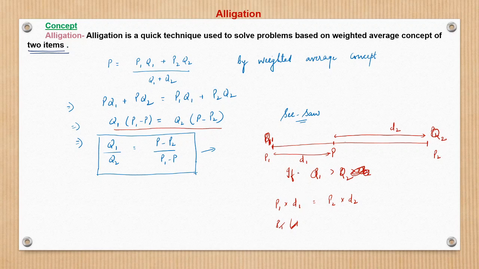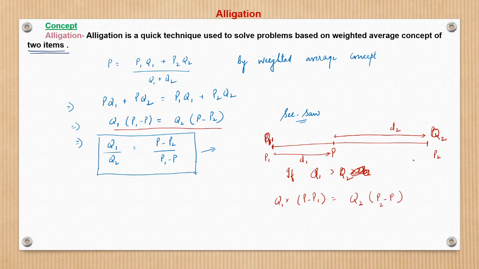So now what I can write, taking the analogy and bringing it back here: Q1 into distance between the two, which is P minus P1, should be equal to Q2, the lower weight, into the distance between the two, which is P2 minus P, right?